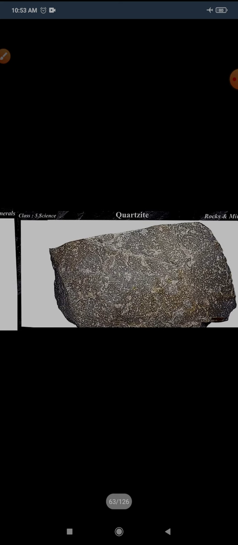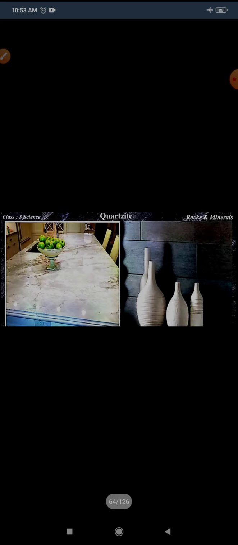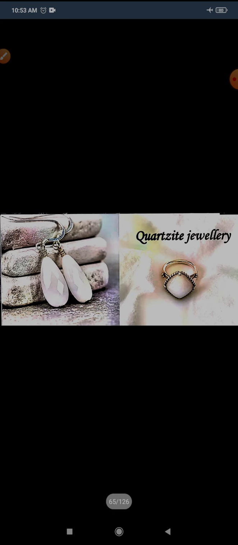Now the next is quartzite. It is formed from sandstone that is rich in the mineral quartz, and it is a very hard rock and is weather resistant also. It is used in glass and ceramic industries, and also in making jewelry and ornaments. Here you can see the quartzite jewelry.